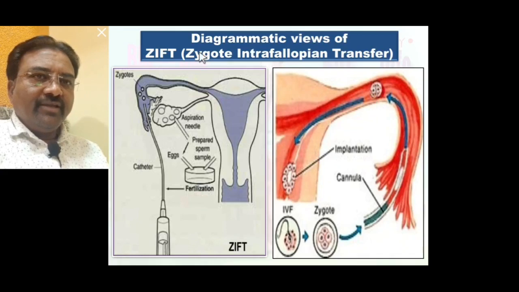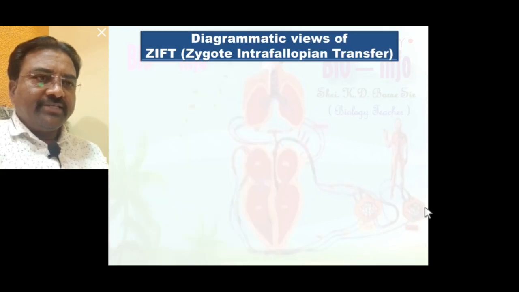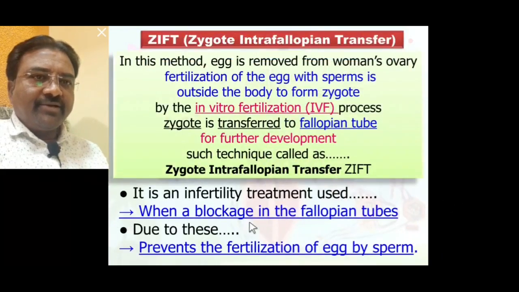So here we discussed in detail zygote intrafallopian transfer, that is ZIFT, which is one of the most important techniques especially when there is blockage in the fallopian tube, which prevents fertilization of the egg by sperm. So this problem is easily solved by the zygote intrafallopian transfer technique.